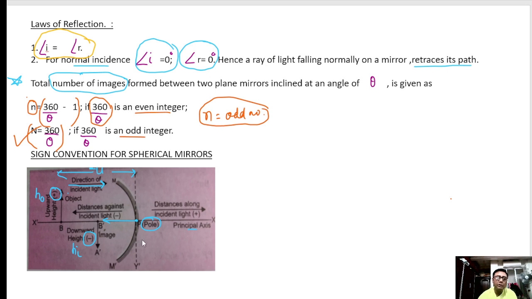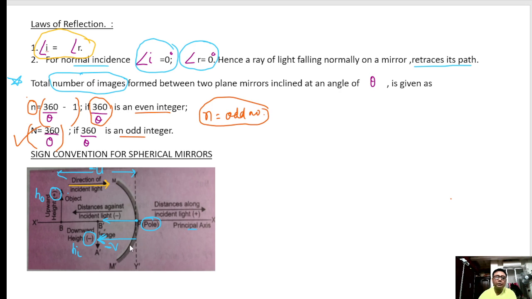Similarly, this is the image. If the image distance V is to be measured, then we are going against the ray of light. This is the ray of light, please take care of it. Let me show it to you. My ray of light is coming like this, so in order to measure the image distance, I have to go in this direction. So V is negative. Okay.